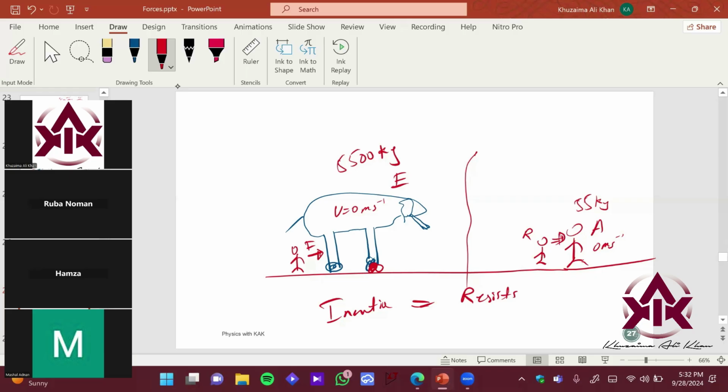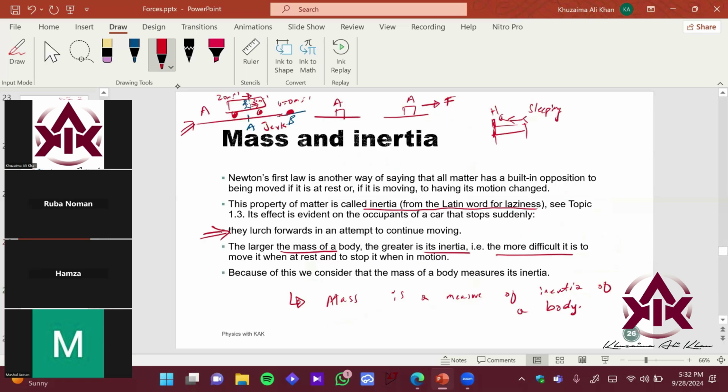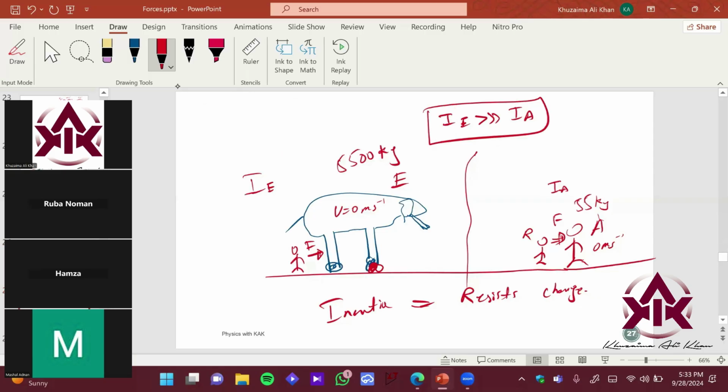Since the elephant and Anas were standing at stationary values, they would want to stay at rest, right? But if you apply a force, this force is enough to push off Anas, but it is not enough to push off an elephant, right? So here the inertia is huge. This is the inertia of the elephant and this is the inertia of Anas. So the inertia of the elephant is way greater than the inertia of Anas, right? This is the idea of the inertia and mass relation, right? Okay. So I hope it makes sense.